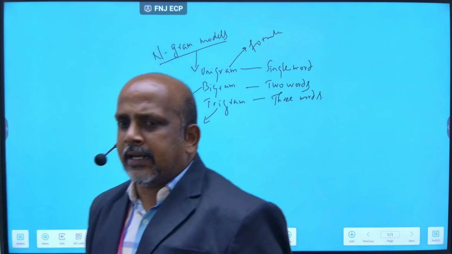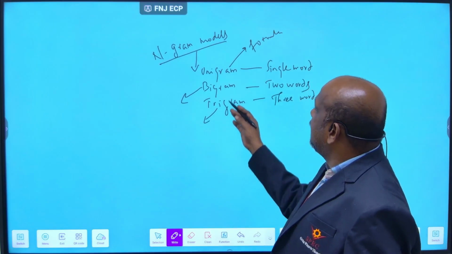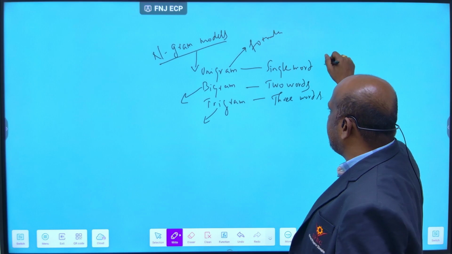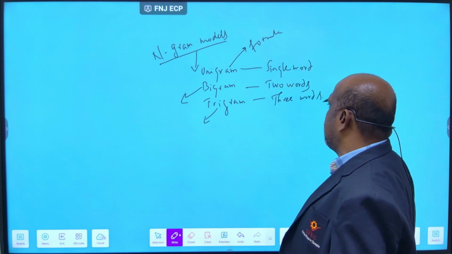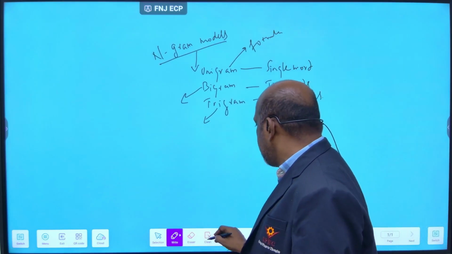So unigram is the single word, bigram is the 2 words, and trigram is the 3 words. That is what you should explain for n-gram models.